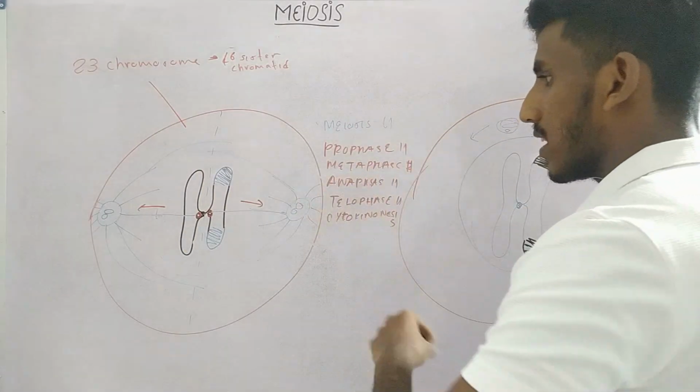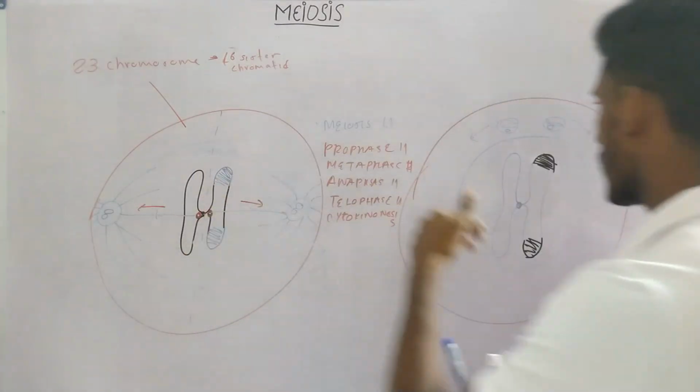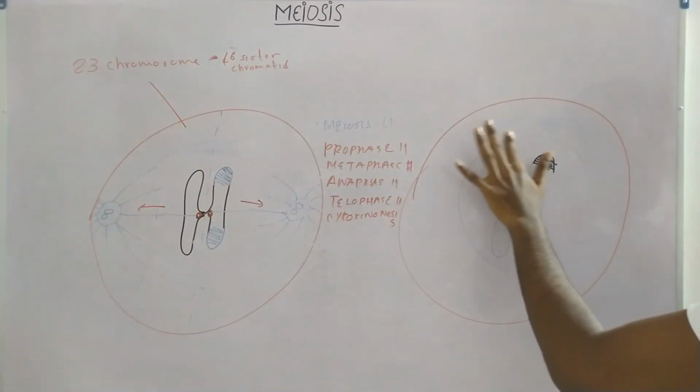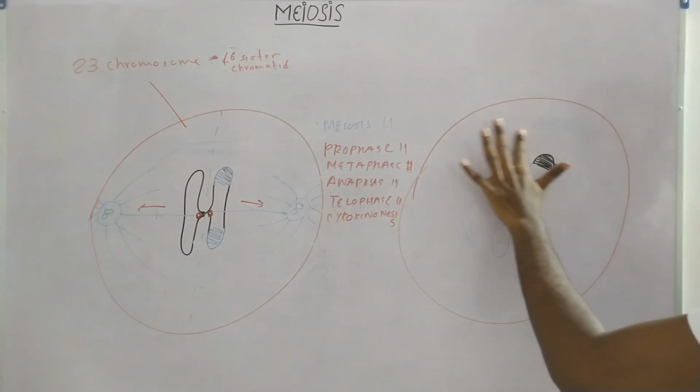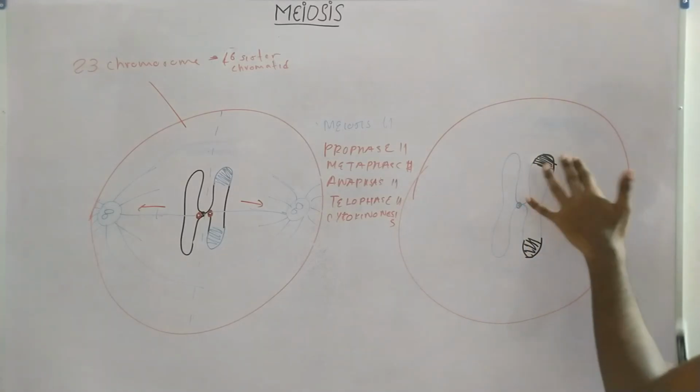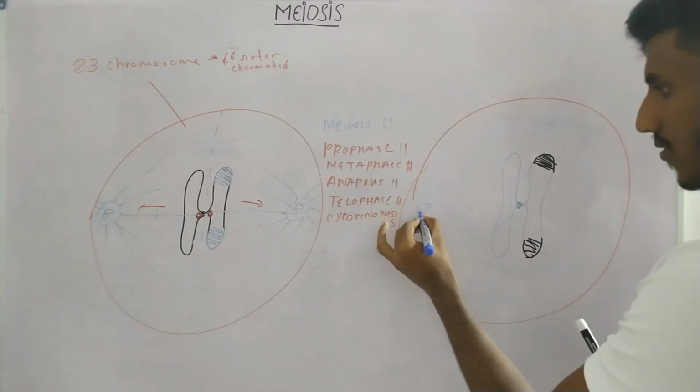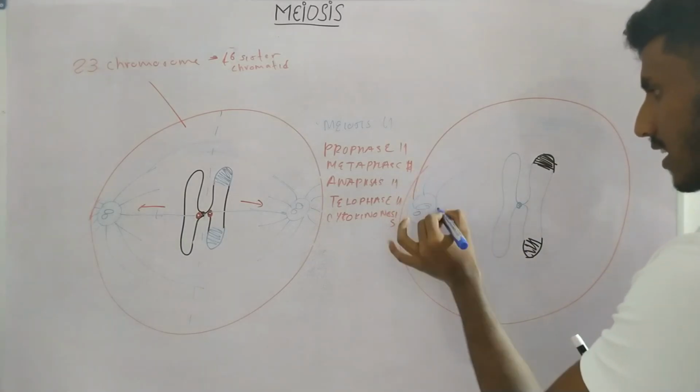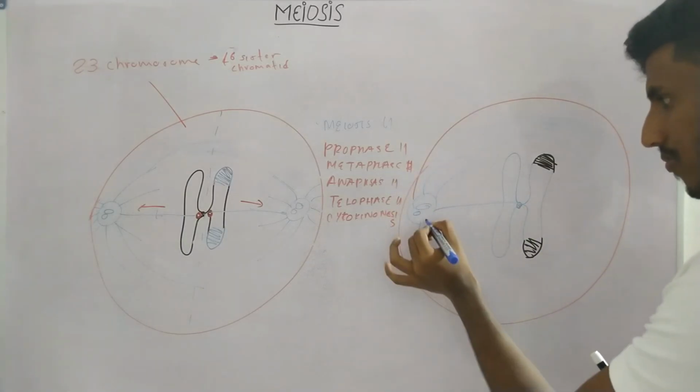Now what occurs during metaphase 2 is the same thing. The same thing occurs here, right? The centrosomes move towards the opposite side. They start binding to kinetochores.